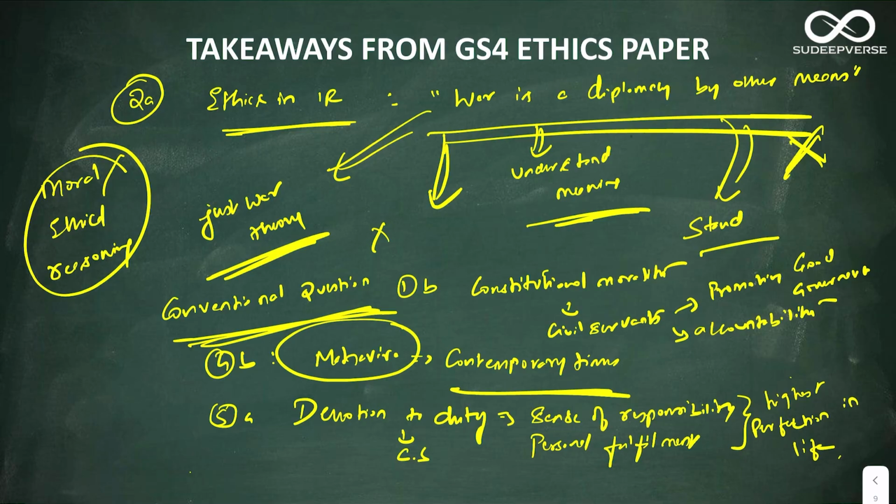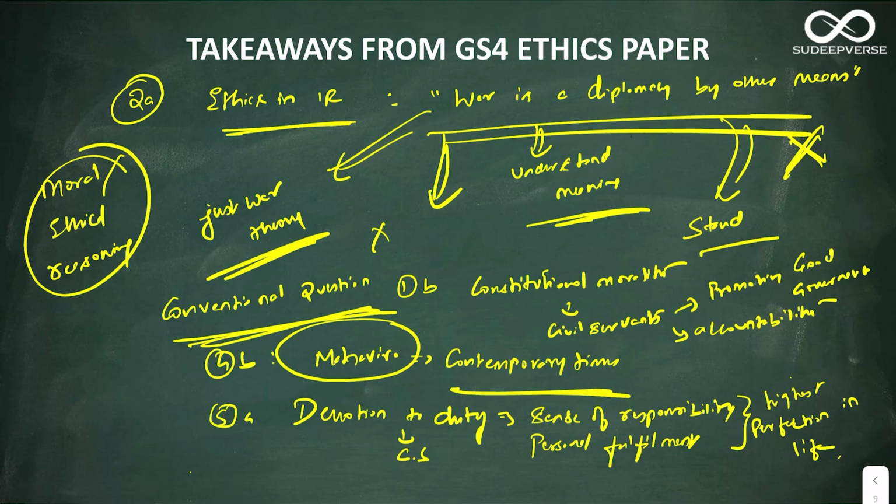So again, there are a lot of variables here. You have to play around with the variables, but the answer is not that difficult. You can write a very good answer. The only thing you have to connect is devotion to duty, sense of responsibility. The next is devotion to duty, personal fulfillment. And how sense of responsibility and personal fulfillment will overall help in attaining perfection in life for a civil servant. This is all you have to play around with. So again, an answer that you would have practiced in the mock test.